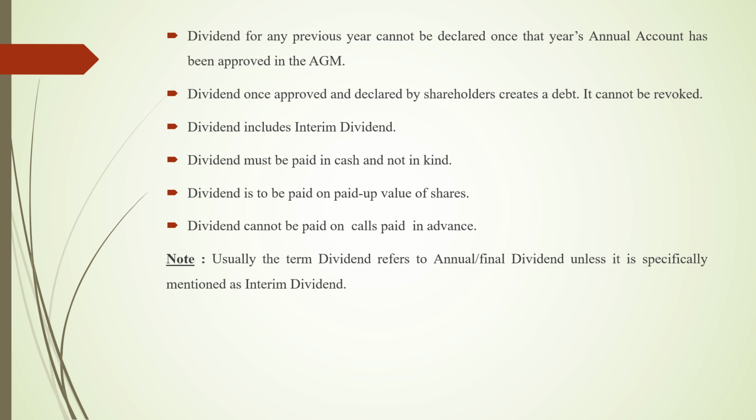Whenever the company thinks of making the payment of dividend, it should see that it is paid on the paid up value of the shares. Means whatever capital is paid by the shareholder, only on that capital the dividend is to be paid by the company. Dividend cannot be paid on calls paid in advance. If any shareholder has made advance payment of his capital, then on that advance amount dividend is not paid by the company.